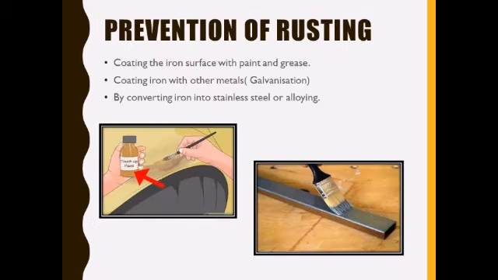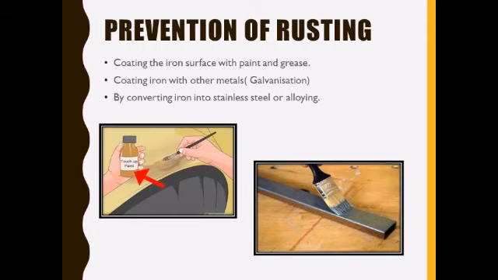Now next we will discuss prevention of rusting. As we have already discussed, rusting damages iron objects, so it causes great loss and damage. To prevent this, we follow some methods so that we can prevent rusting of iron. First is coating the iron surface with paint or grease.